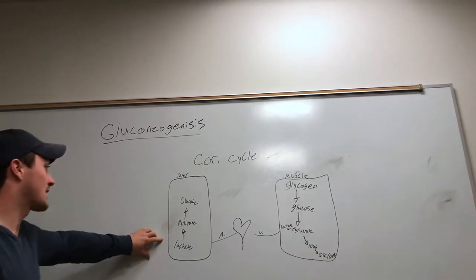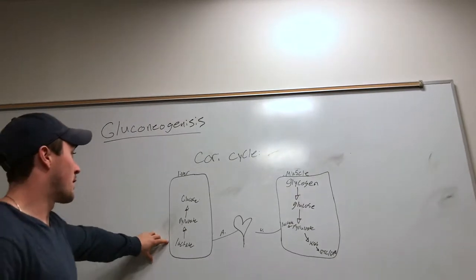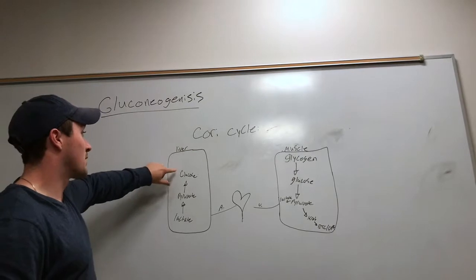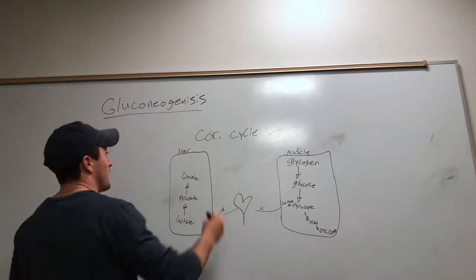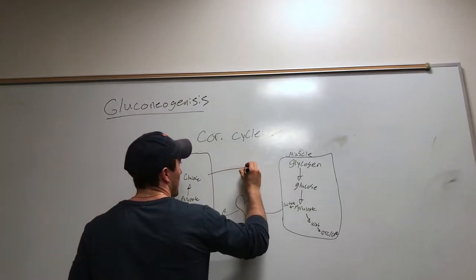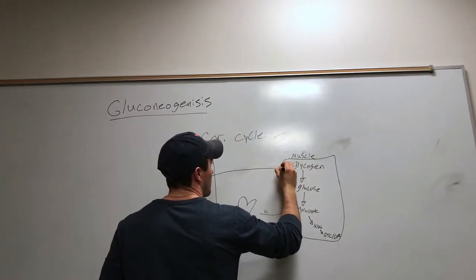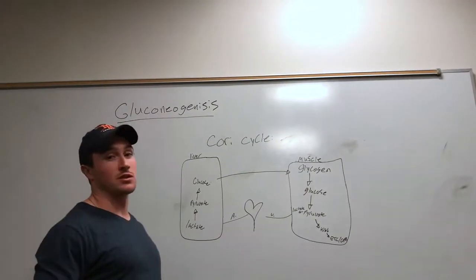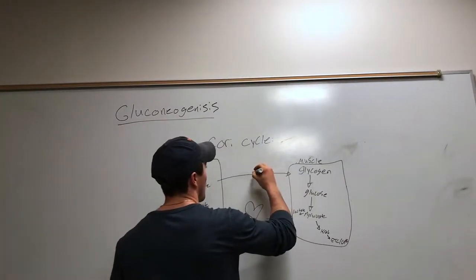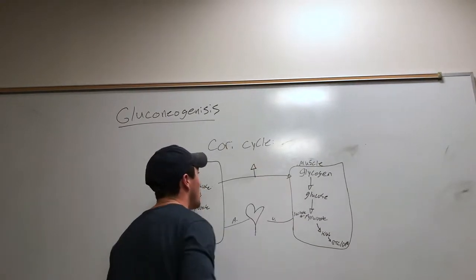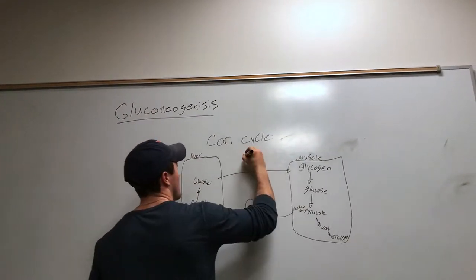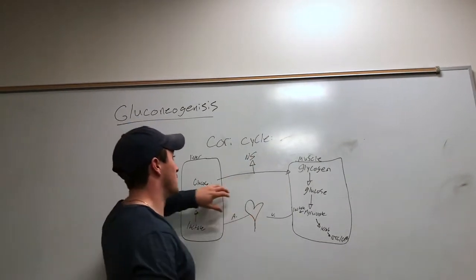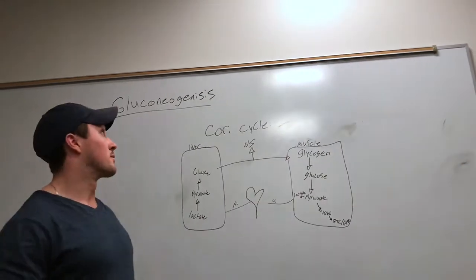In the liver, the lactate is going to be converted into pyruvate through LDH1, and then it's going to turn back into glucose. The liver is going to send the glucose back to the muscle where it can be stored again as glycogen or used again as an energy source in the form of glucose. One other thing that is important is that the glucose can also be used in the nervous system here, because obviously this here is the bloodstream.